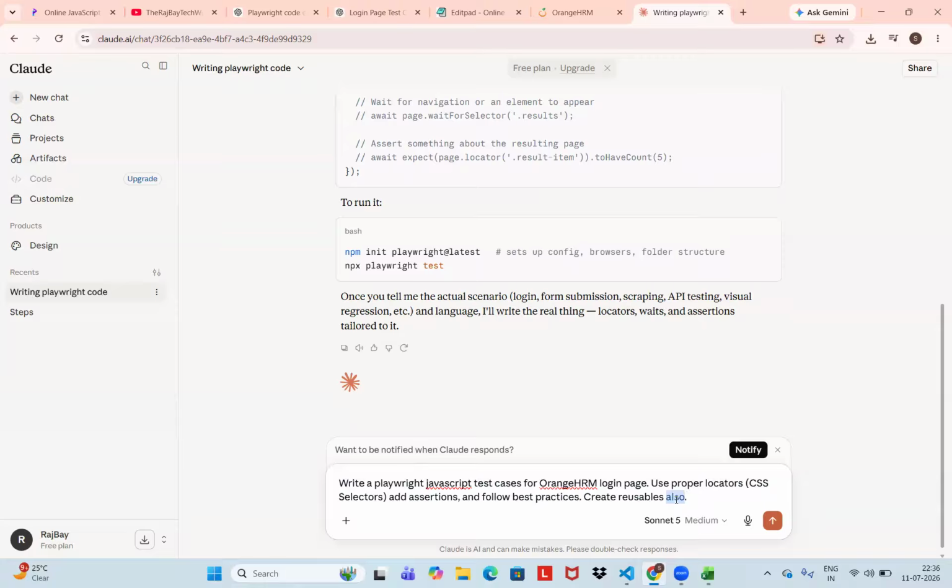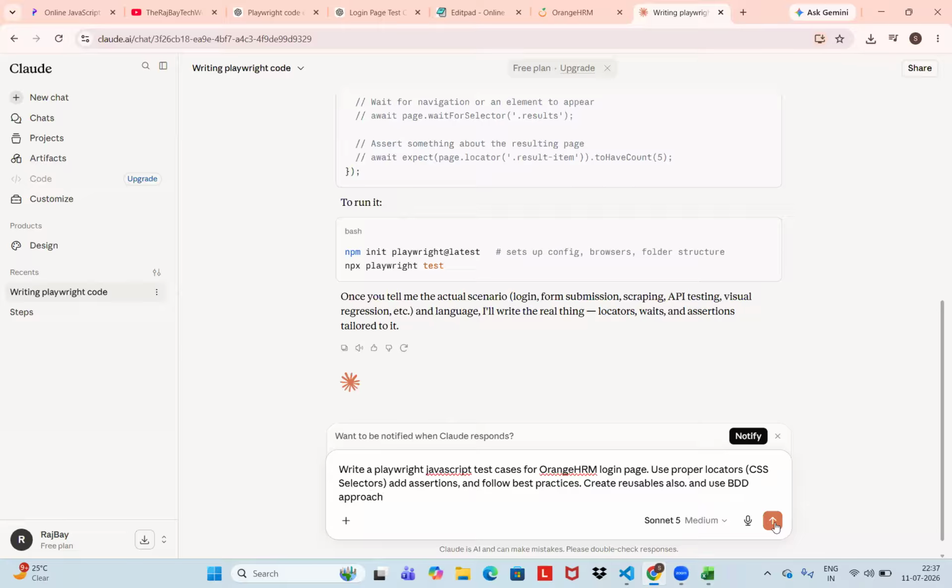Even senior engineers, senior SDETs, senior QA people, how they can ask: use something like a data-driven approach or BDD approach. So some better prompt. Okay.